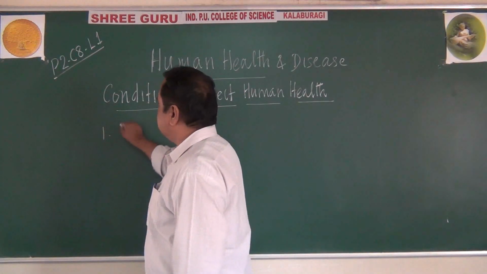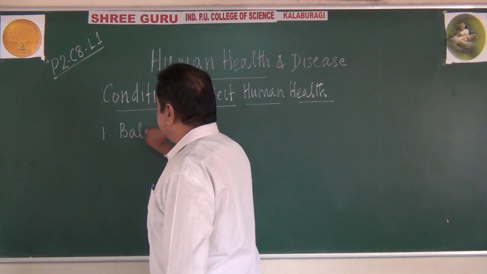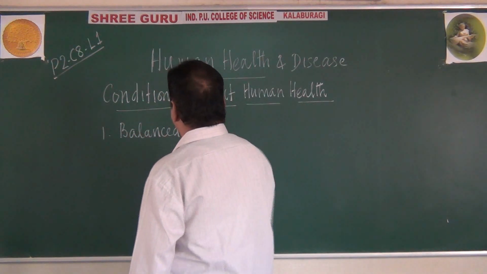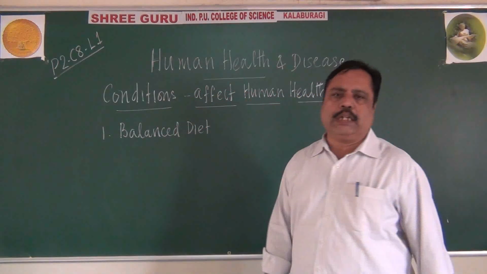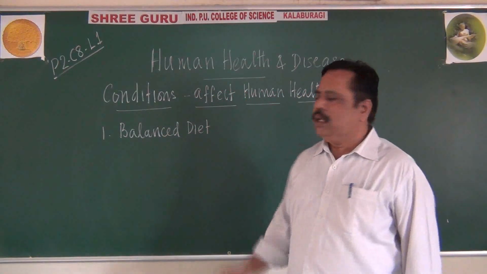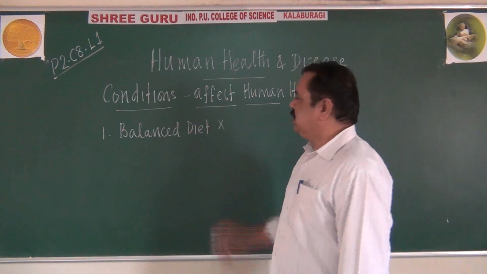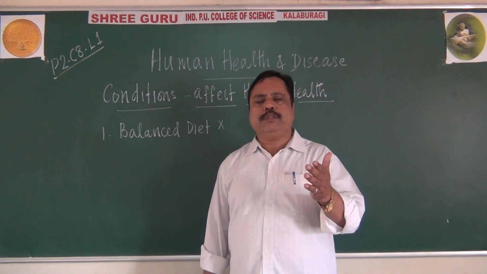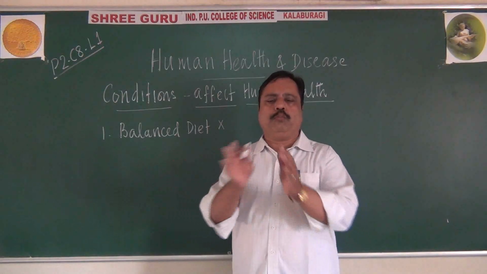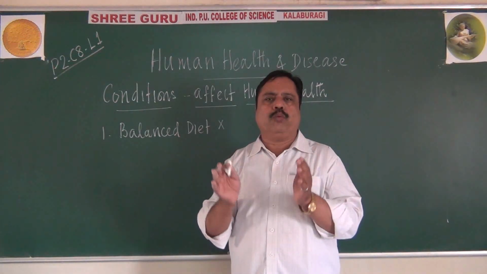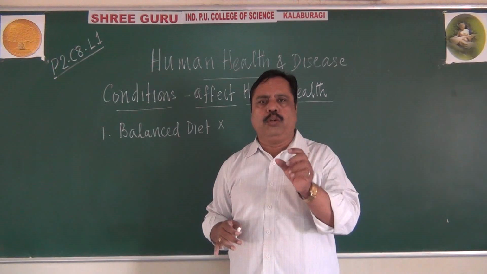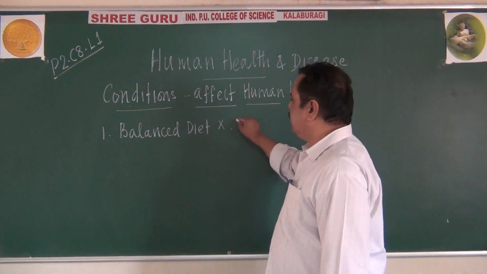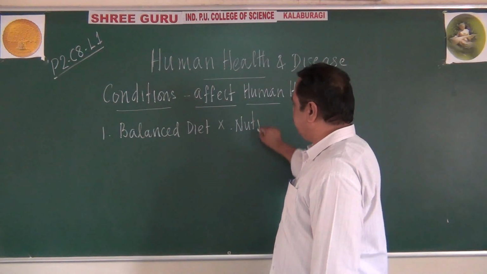The absence of a balanced diet can be responsible for one of the important conditions affecting human health. Balanced diet means the food which we consume should have proper quantity and quality of all the nutrients in it. You might have heard this word nutrients in the lower classes.